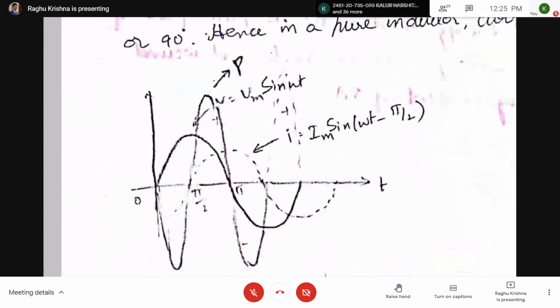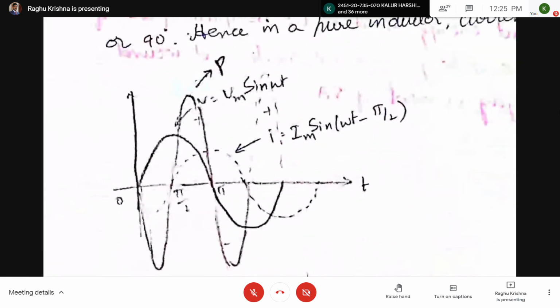Here in this waveform, first we have drawn a voltage waveform. Next, the dotted one is the current waveform. So I equal to Im sin omega t minus pi by 2. Here when omega t equal to 0, I is having the negative value. When omega t equal to pi by 2, I equal to 0. When omega t equal to pi, I is having maximum value.